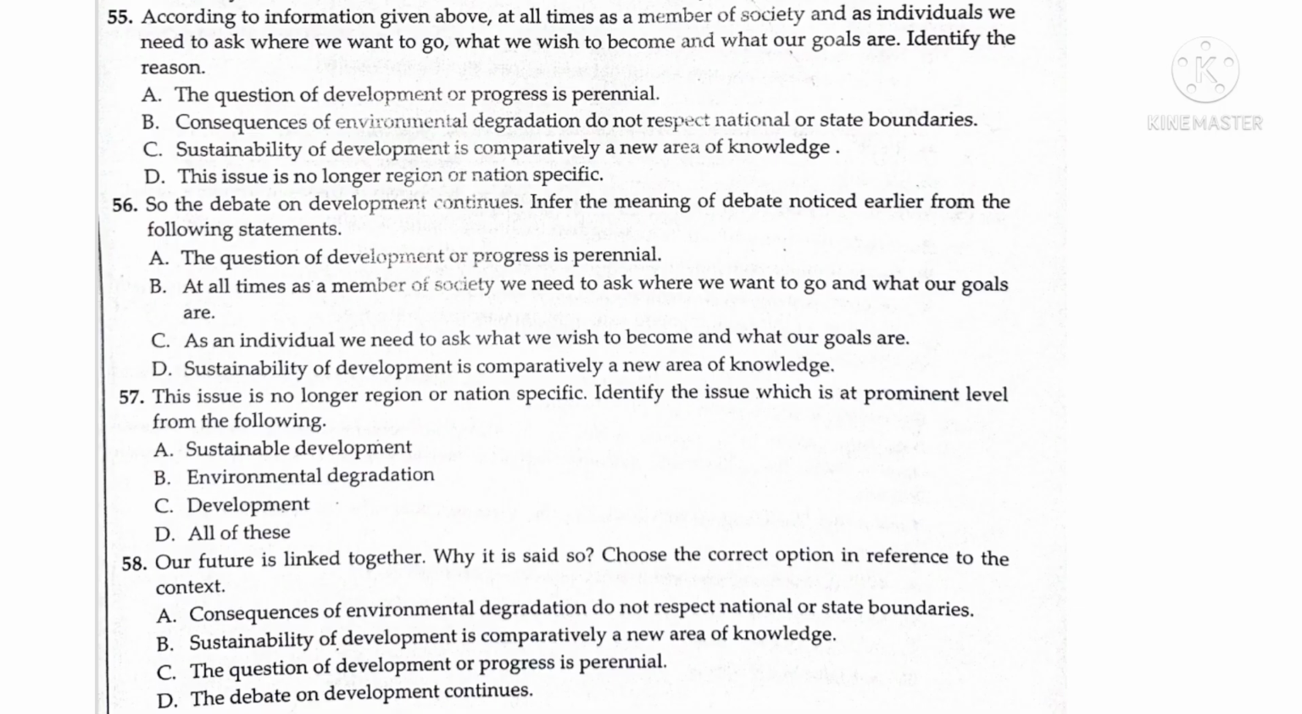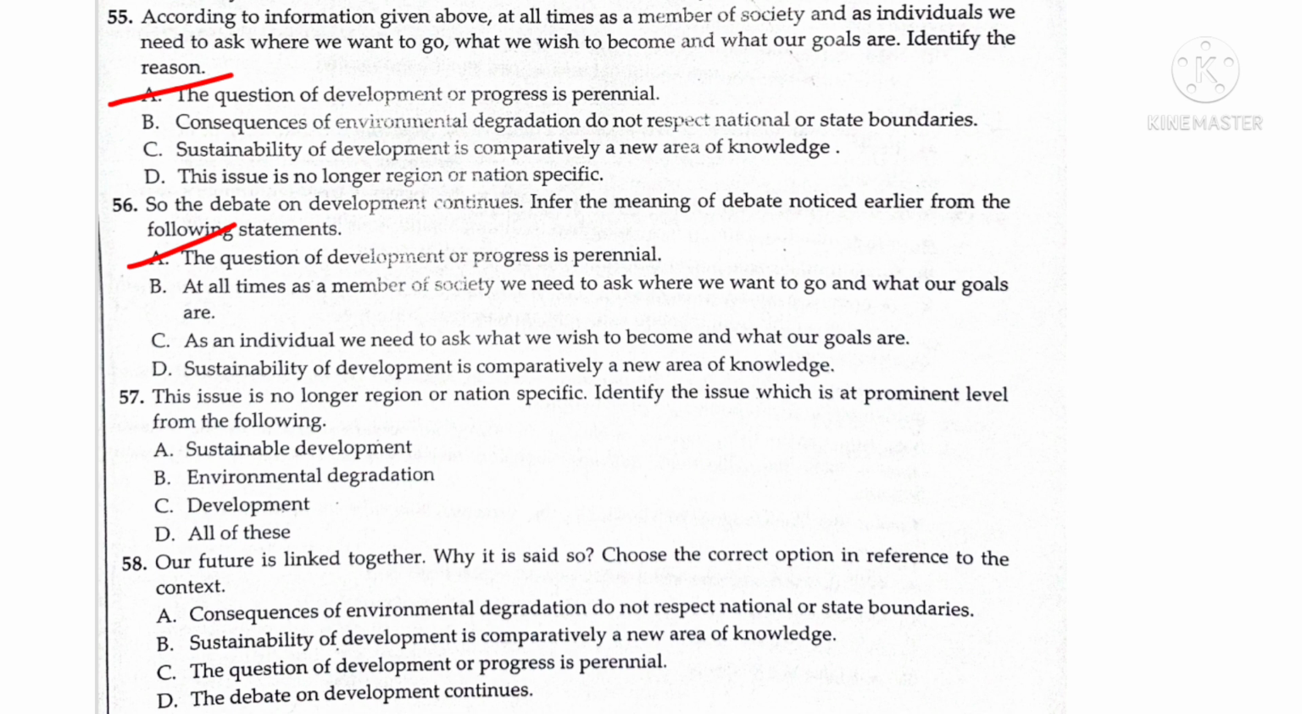Question 55. According to the information given above, at all times as a member of society and as individuals, we need to ask where we want to go, what we wish to become and what our goals are. Identify the reason. Answer is A. The question of development or progress is perennial. Question 56. So the debate on development continues. Infer the meaning of debate noticed earlier from the following statements. Here the answer is A. Again, the question of development or progress is perennial.